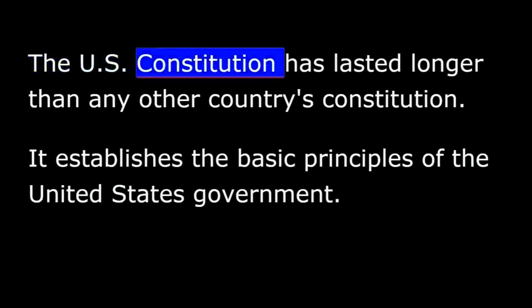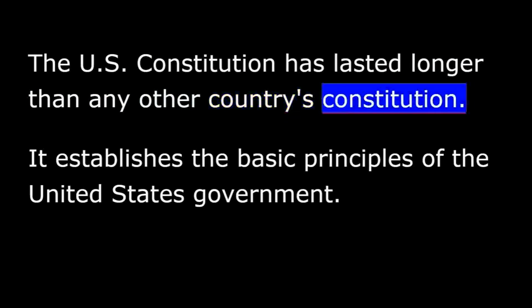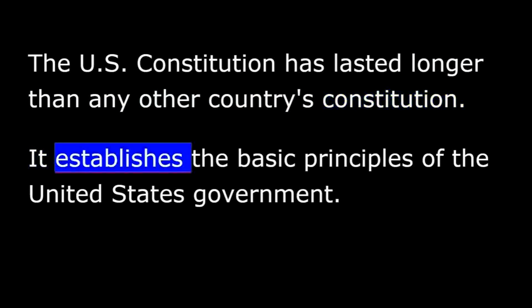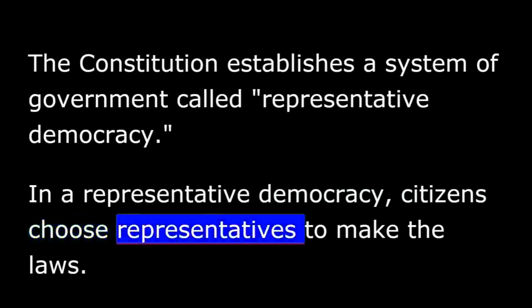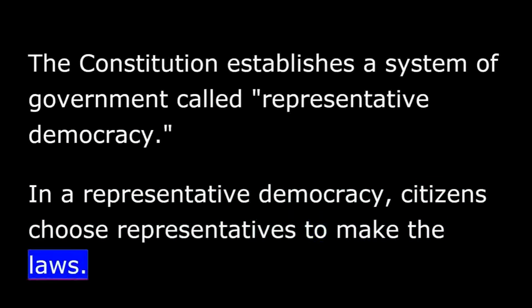The U.S. Constitution has lasted longer than any other country's constitution. It establishes the basic principles of the United States government. The Constitution establishes a system of government called representative democracy. In a representative democracy, citizens choose representatives to make the laws.